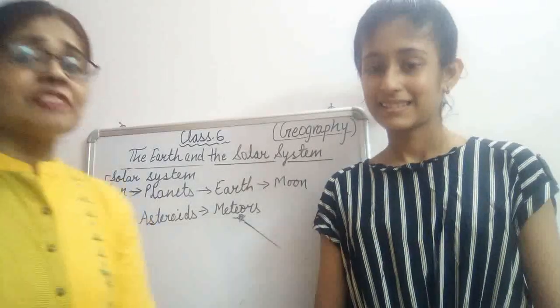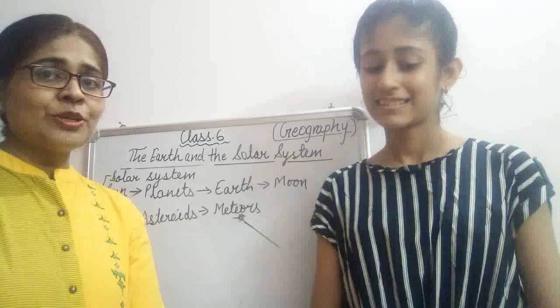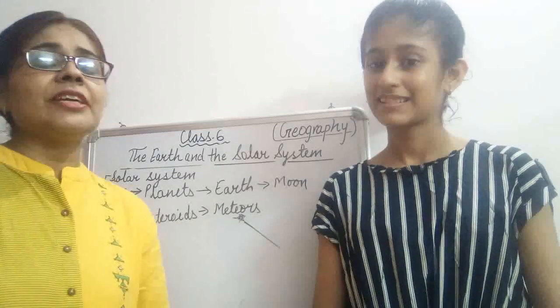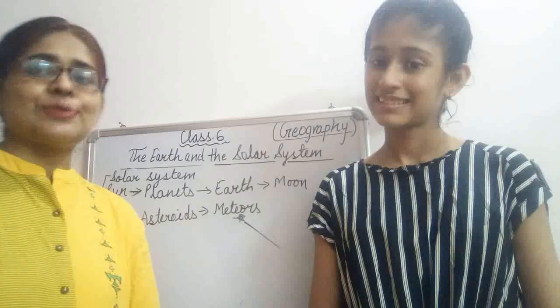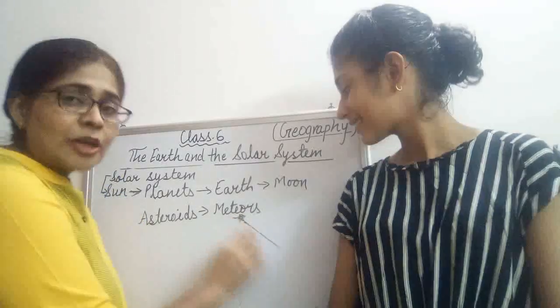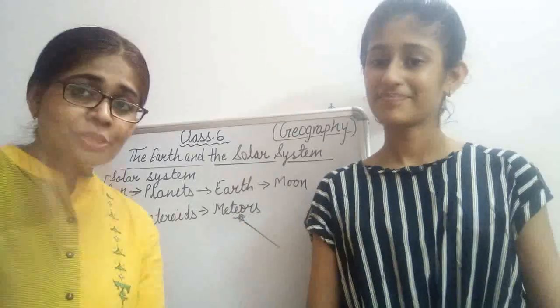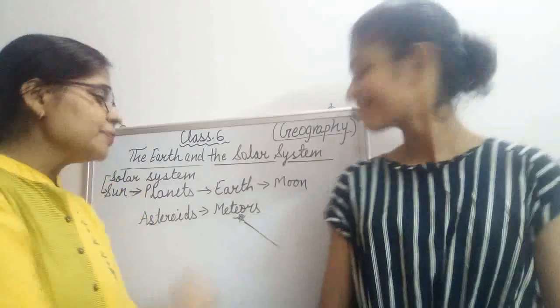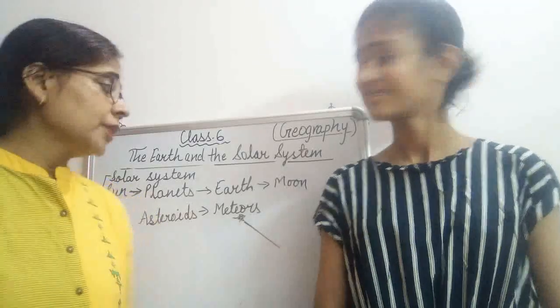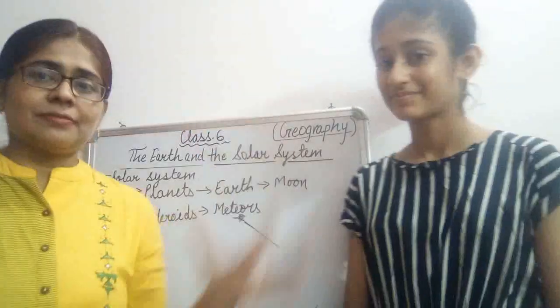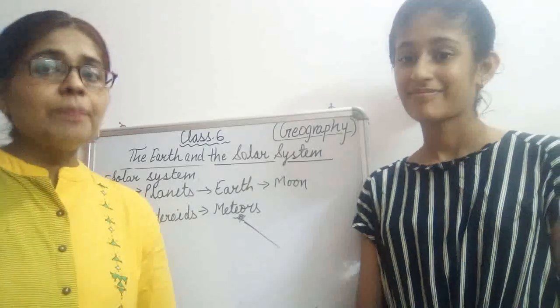Have you seen streaks of light in the sky at night? Those are meteors. Sometimes we call them shooting stars also. When a spark of light is moving there, we say we have seen a shooting star. That is a meteor. And you all know the stars, those are forming a pattern.